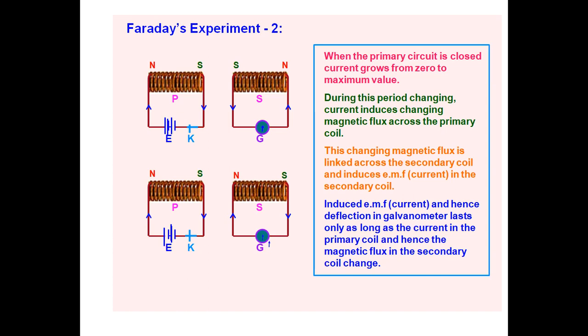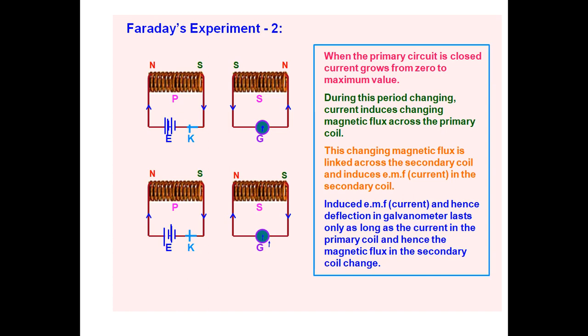Whenever current is induced in the coil, there is motion of the primary coil or motion of the secondary coil, or relative motion between the P and S coils. Only then is the current induced. Only in this changing period is the current changing, and only if the current is changing is the magnetic flux present in the primary coil.